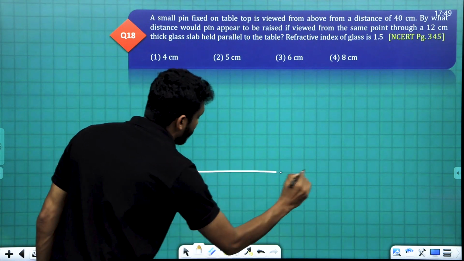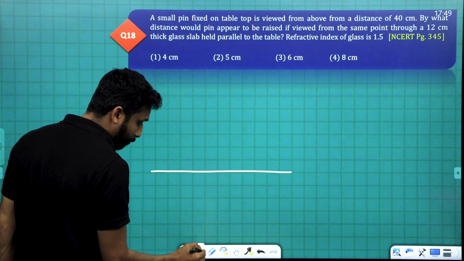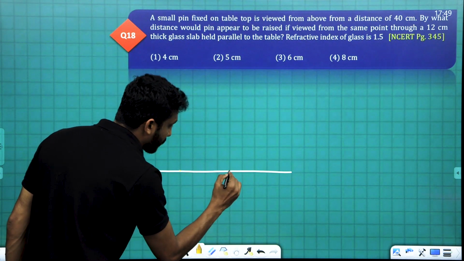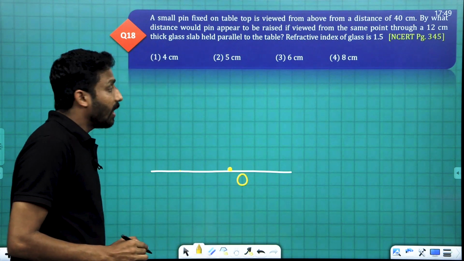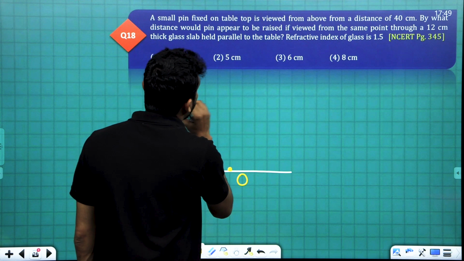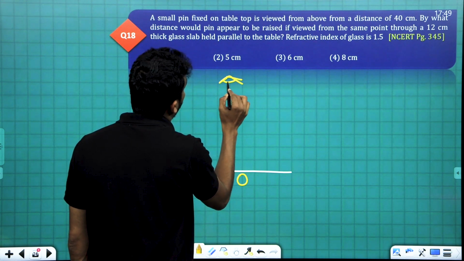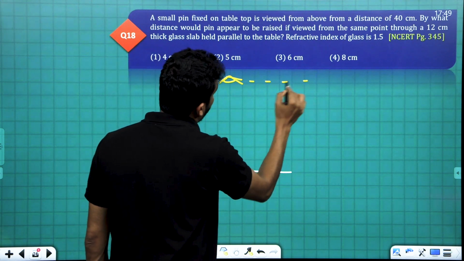Clear. Here is the table, and there is an object there, a pin or something like that. Let this be the object O. It is viewed from 40 centimeter.